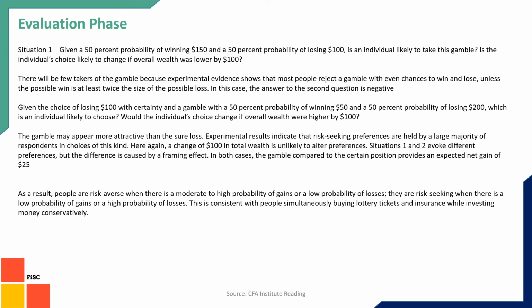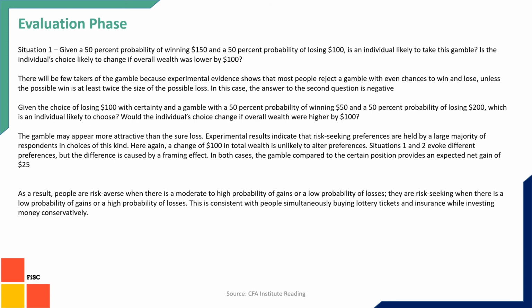General theory says that the gain amount should be at least two times. That means if there is a gain of $200 and a 50% chance that you may lose $100, then quite a few people would choose this one.